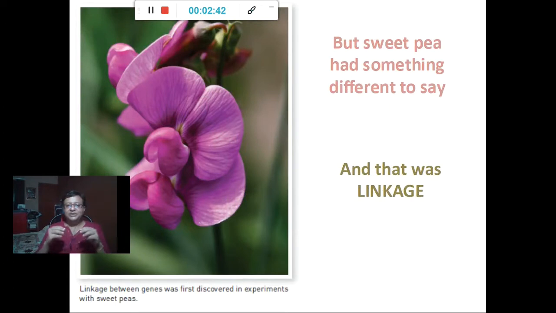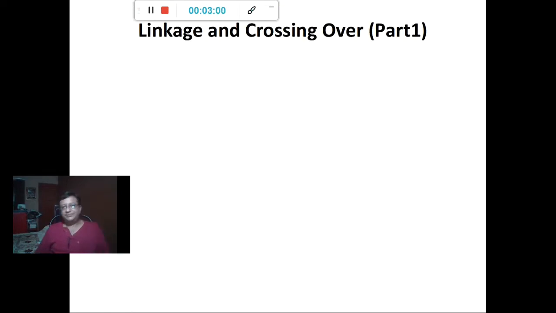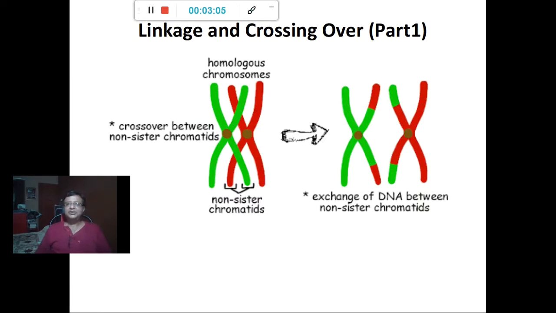Linkage between genes was first discovered in experiments with sweet peas. It was a very famous experiment, a deviation from the 9:3:3:1 ratio. So with this, let us start linkage and crossing over.